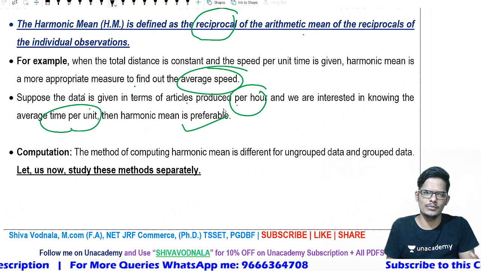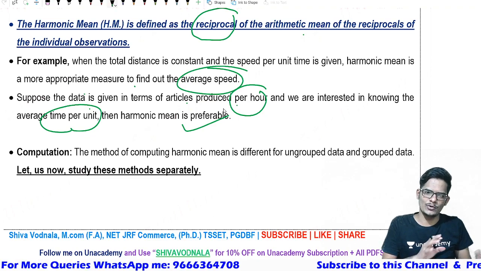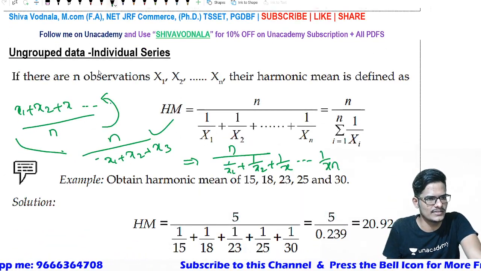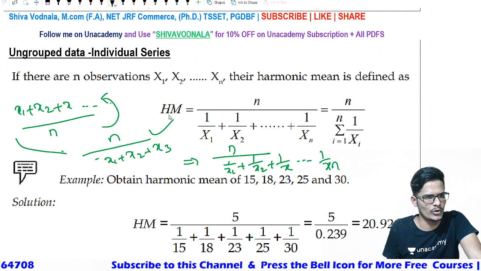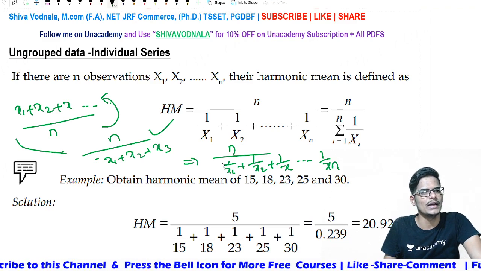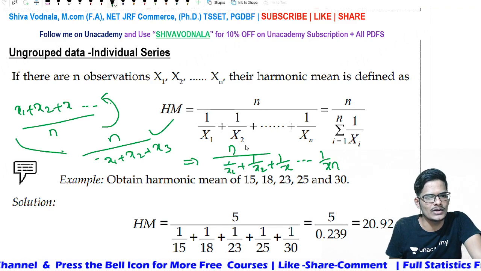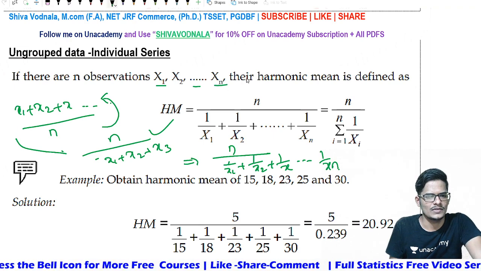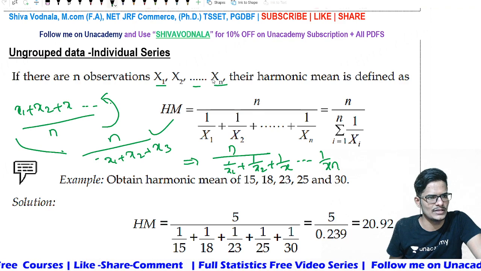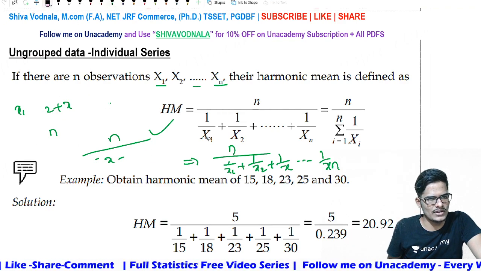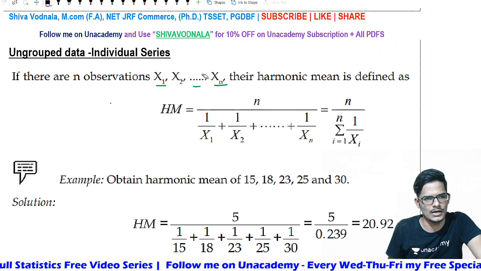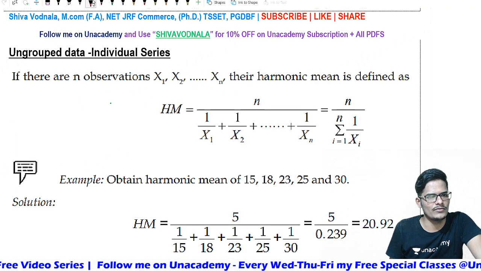The computation will be the same way as in the geometric mean: ungrouped data and grouped data. In ungrouped data, the individual series, the same formula I wrote is applicable. Ungrouped is when only observations are mentioned and no frequency or class intervals are mentioned. In such a case the same harmonic mean formula will be used.